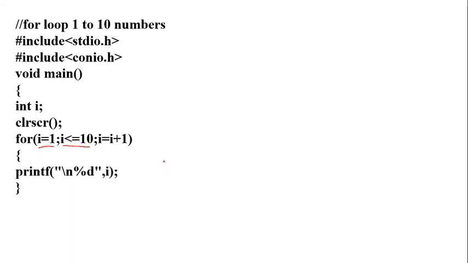Printf means it will print. So first time I value is 1. Printf, backslash n means new line. Percentage d is the format specifier for the integer data type. It prints the I value. At the beginning I value is 1, so it prints 1. After that it moves back.